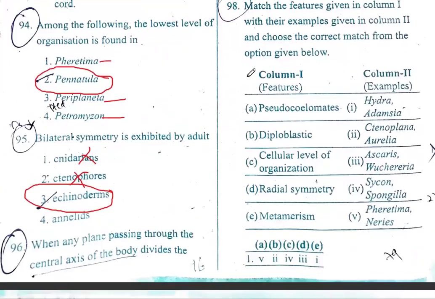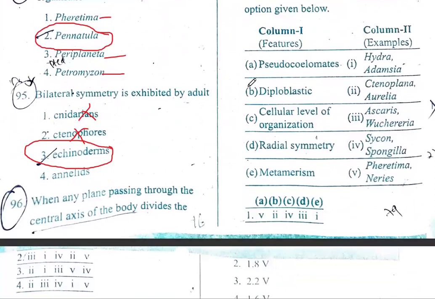Match the following. Pseudocoelomate is a characteristic feature of Aschelminthes. So Hydra, Ctenoplana, Ascaris. The first one is 3. Diploblastic, here, is Hydra, Adamsia, sea anemone.